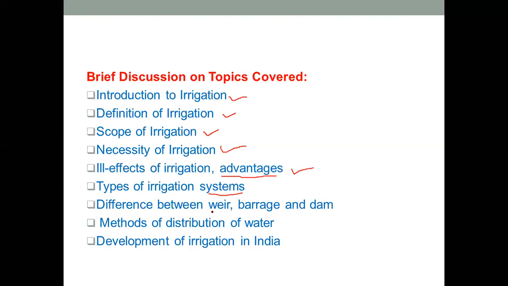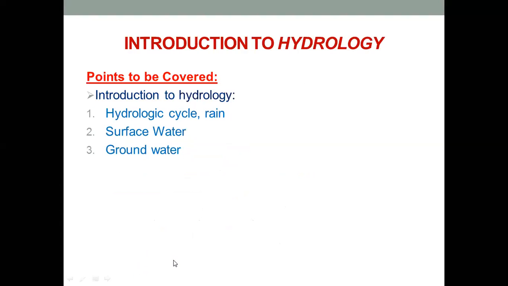Then next we studied what is the difference between a weir, a barrage, and a dam. And in that we saw that weir and barrage are particularly same, and they have the same purpose, that is diverting the water of a river. And dam is nothing but we store water. We do not divert water. What we do is we store water in a dam. And lastly were the methods of distribution of water, and lastly was the development of irrigation in India. Now we will start with introduction to hydrology.